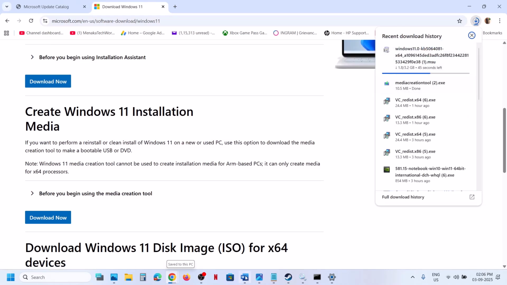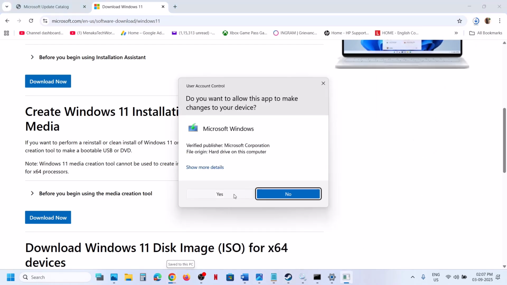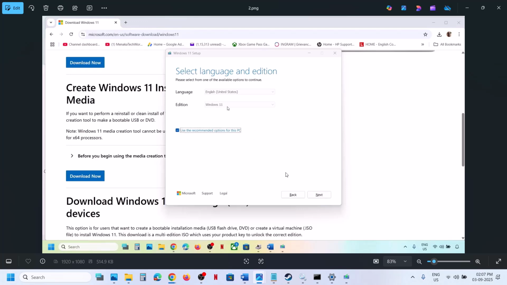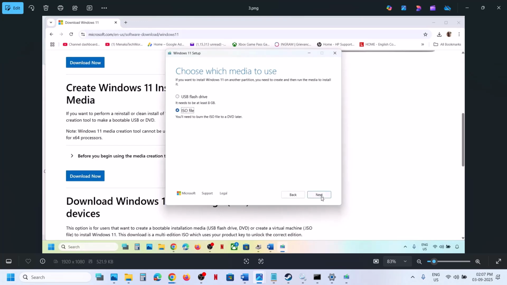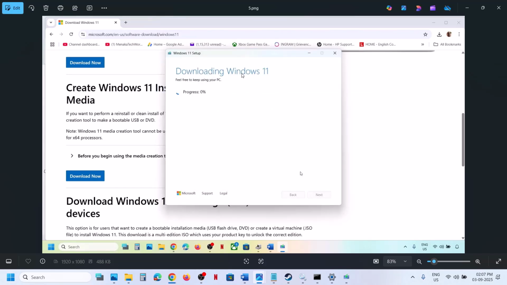When you run this exe file, run it, click on yes to allow. Now you will see accept option, hit accept, and then by default Windows 11 will be selected. Click on next over here and then select ISO file over here and then click on next. You can save it to desktop, save, and then let the download complete. This process will take some time, and once this is complete, click on finish and then let this close automatically,